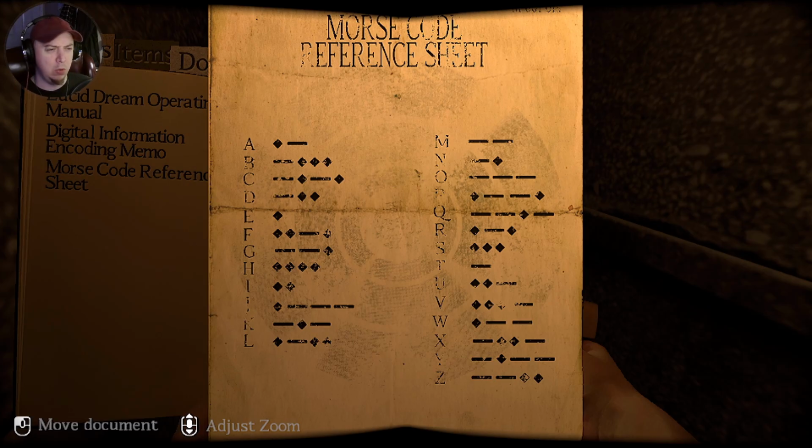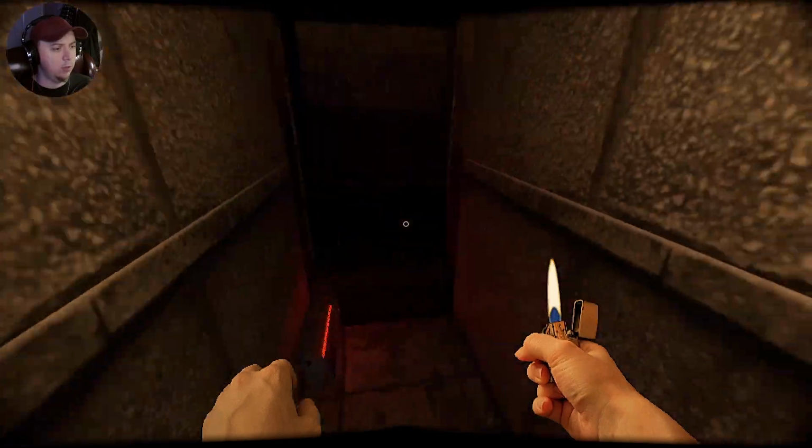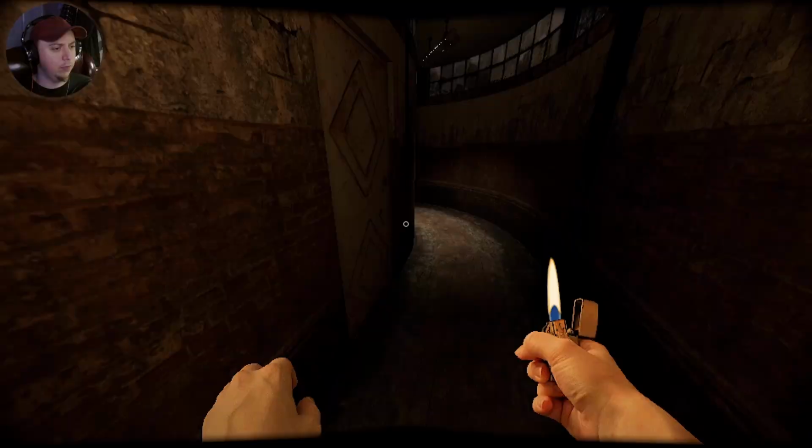I don't really know what this is for at the moment. Unless this is telling me the order. Like, A would be 1. Like, B would be... I mean, I realize it's Morse code. I just don't see, in reference to the combination, if it's telling me an order. But I guess that doesn't really make a lot of sense. Maybe I'm overthinking this. Alright, well, I guess I need to go look around some more. I don't know what to do.